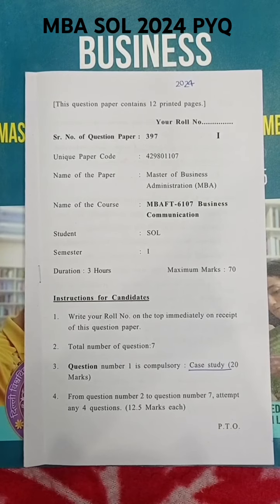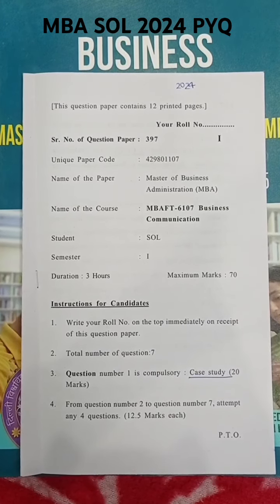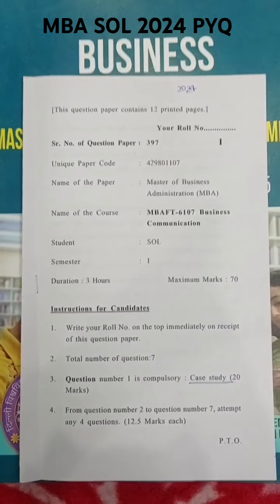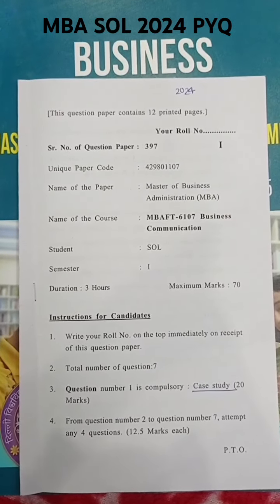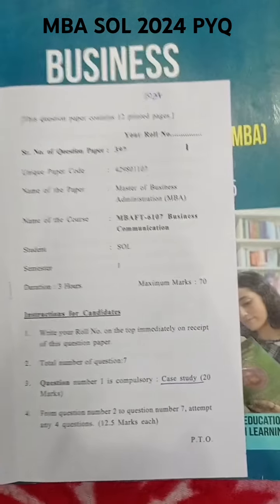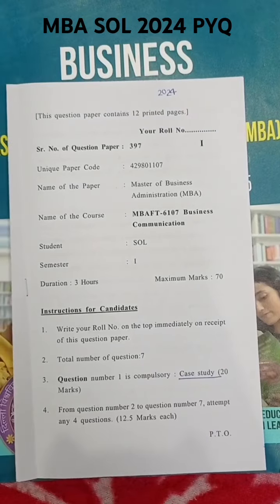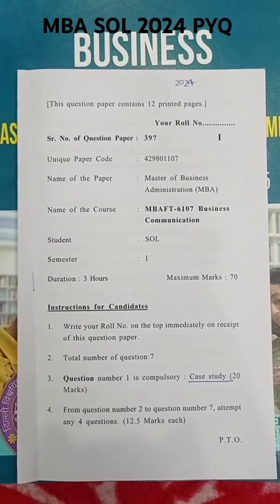We are here with the MBA Sol 2024 semester 1 question paper. The name of the paper is Business Communication. This is a very simple question paper and we will discuss it. In this question paper, there are 7 questions. You have to attempt any 5.